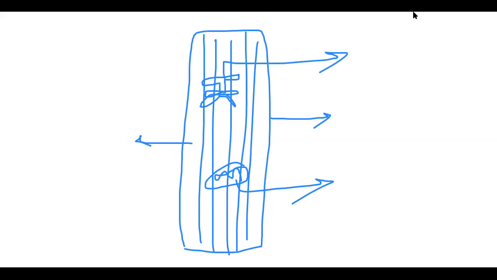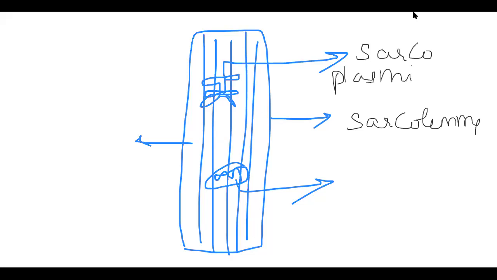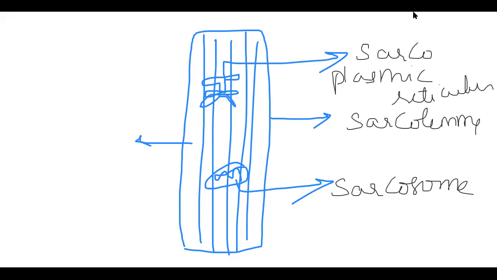I am writing here, with your permission. This is sarcolemma. And here, the endoplasmic reticulum is particularly called sarcoplasmic reticulum. Next, mitochondria is particularly called sarcosome. And cytoplasm is called sarcoplasm. The rest of the things you know.